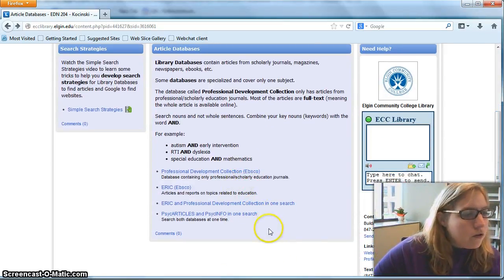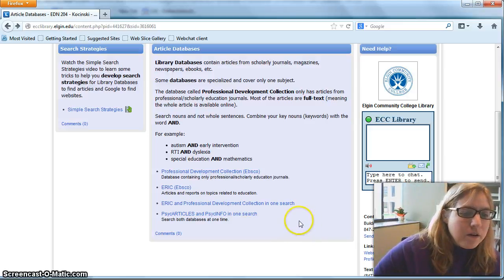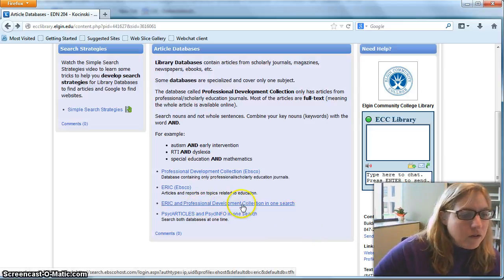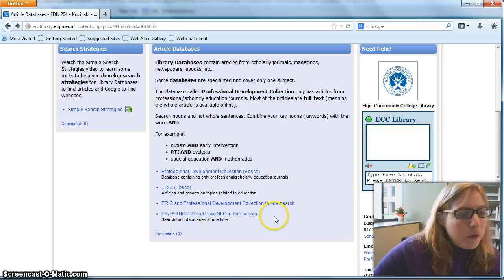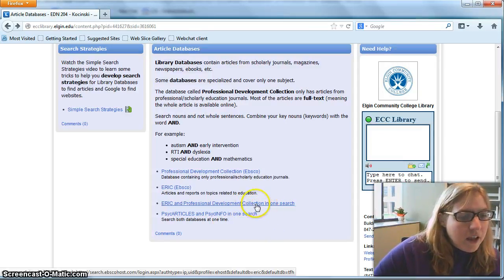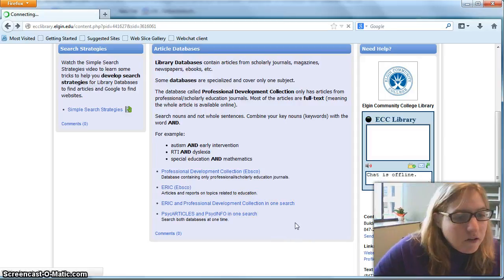that can be helpful for searching for your research papers. And the two that I'm going to recommend you take a look at are this ERIC and Professional Development Collection in one search link, and PsycArticles and PsycInfo in one search. So both our education databases in EBSCO and our psychology databases in EBSCO may be helpful for your research. So I'm going to go ahead and demonstrate the ERIC and Professional Development Collection.